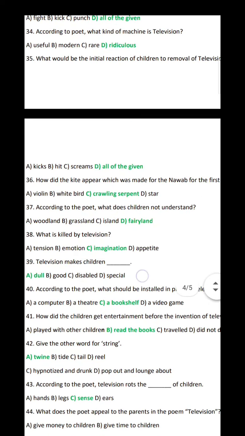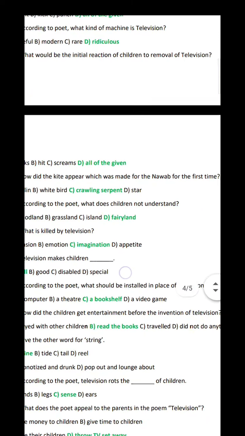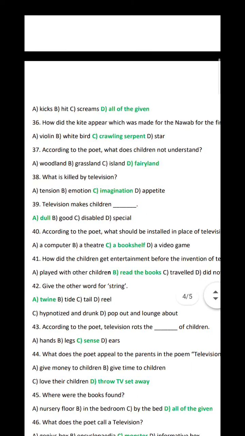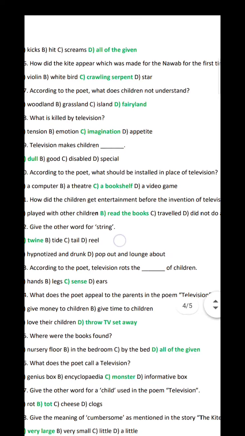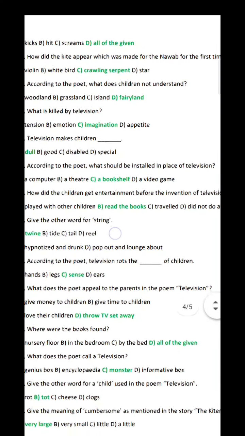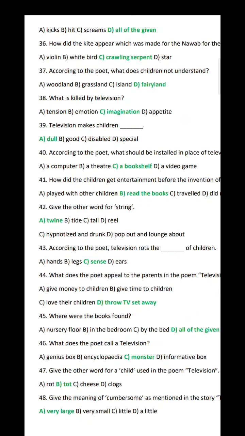Question 35. What would be the initial reaction of children to removal of television? Option D. All of the given. A. Kicks. B. Hits. C. Screams. Question 36. How did the kite appear which was made for the Nawab for the first time? Option C. Crawling serpent.